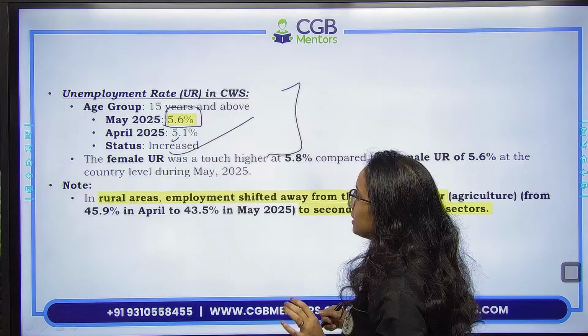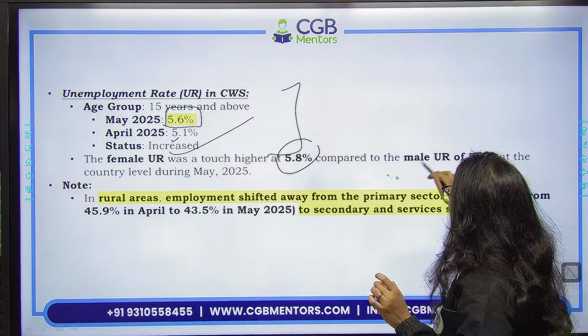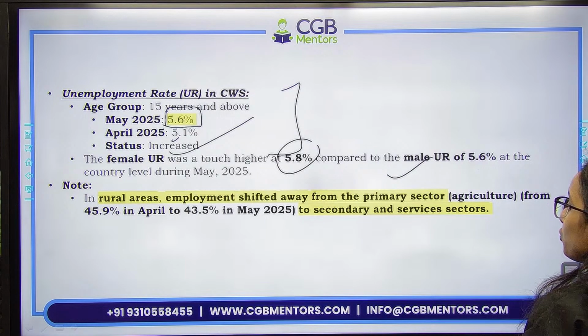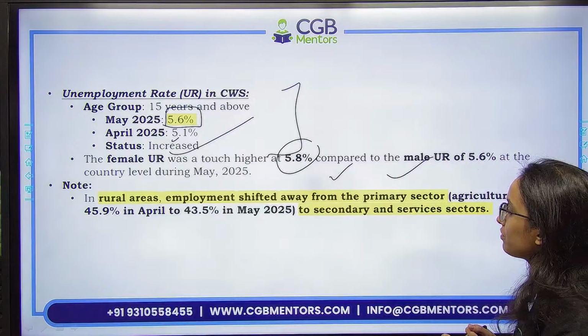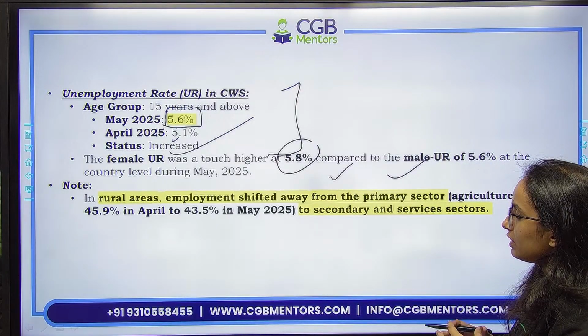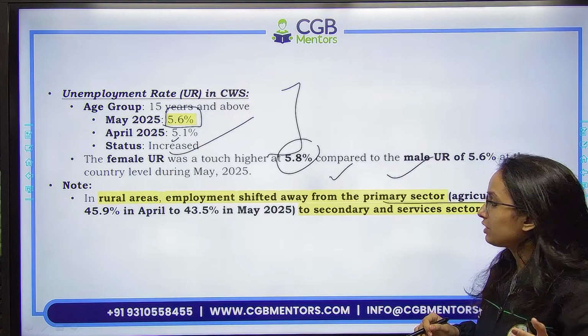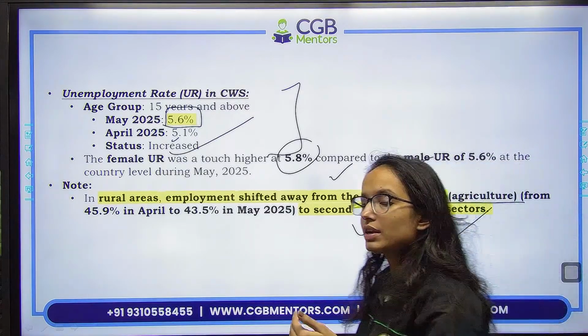Female unemployment rate touched higher at 5.8% compared to male unemployment rate of 5.6%. So here we have gender inequality. Female unemployment rate जो है वो ज़्यादा है. In rural areas, employment shifted. So this is a peculiar observation here, that in rural areas, employment has shifted away from the primary sector, जैसे agriculture, etc., to secondary and services sector. तो ये एक important shift हमको देखने को मिल रहा है Indian economy में.